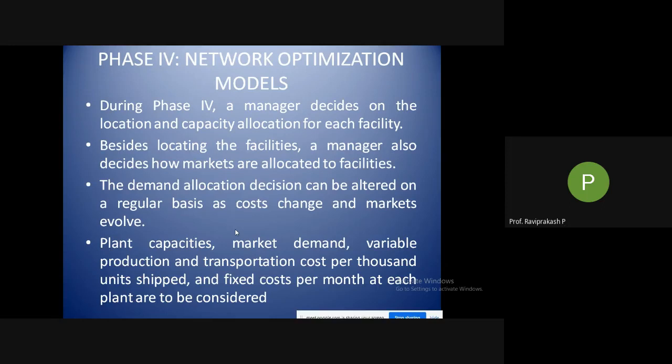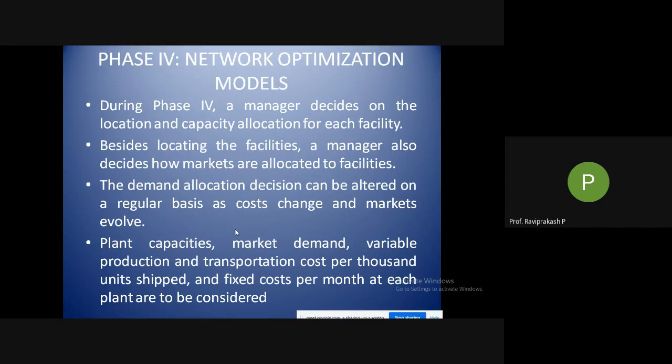So cost per 1,000 units shipped and fixed cost per month at each plant are to be considered. How much is the fixed cost per month for that particular facility you are using? At this particular time, people are in loss even after they shut down the facility. Why? One is the opportunity loss, that they could have produced and sold in the market. But in this pandemic time where lockdown is there, people are not able to start the factory, yet the fixed overheads are as they were.